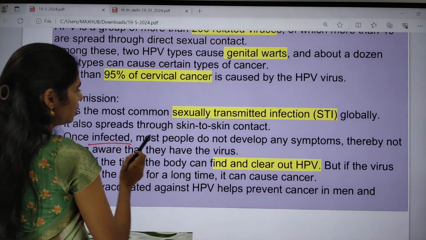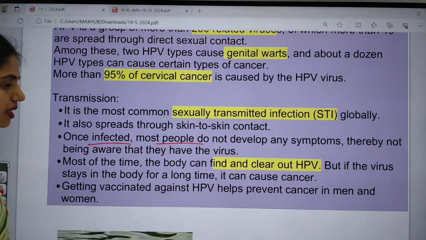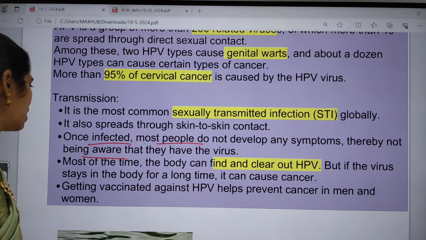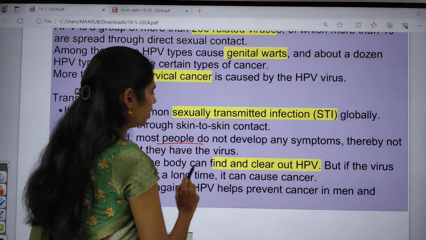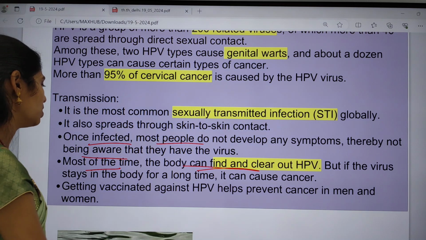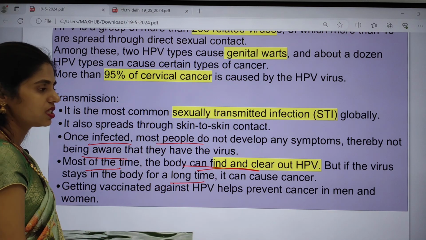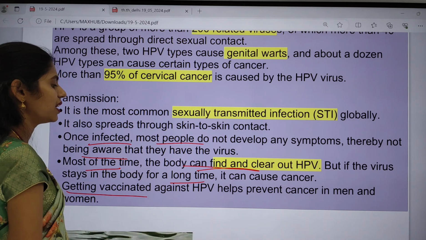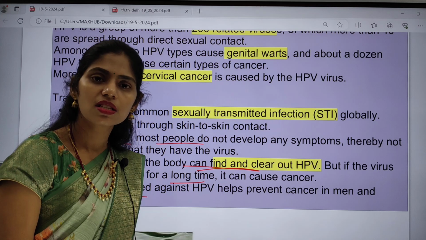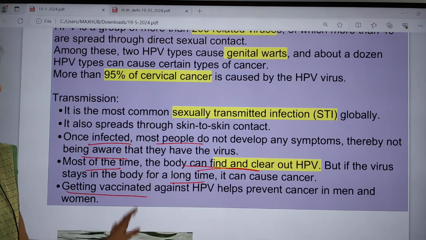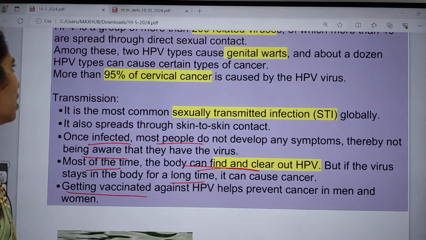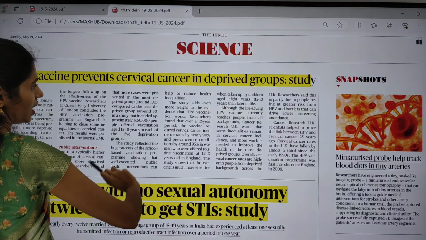Once infected, most people do not develop any symptoms, and so are not aware that they have the virus. Most of the time, the body can clear out HPV, but if the virus stays in the body for a long time, it can cause cancer. So getting vaccinated against HPV is very helpful for preventing cervical cancer. These are some important things you have to know about. Now let us move on to our Hindu page.